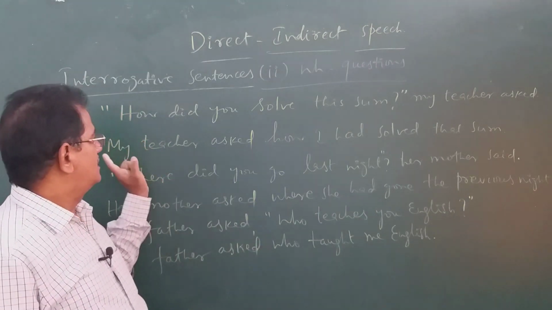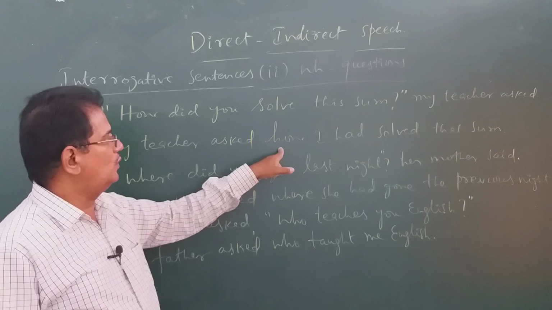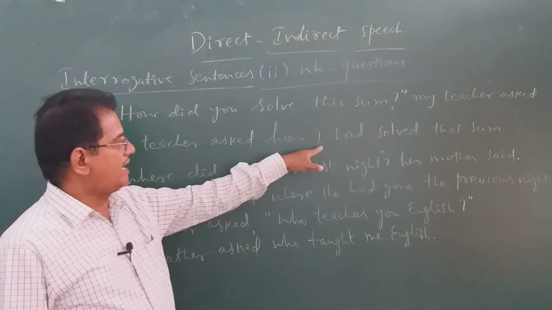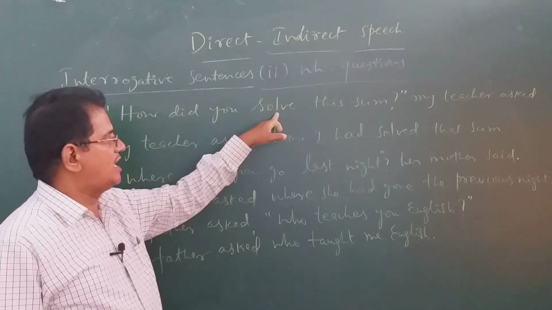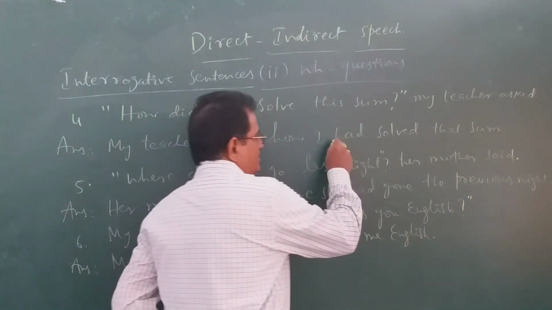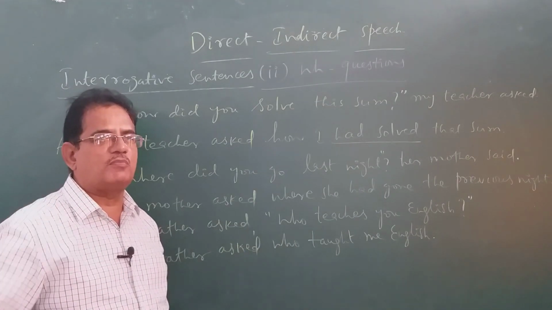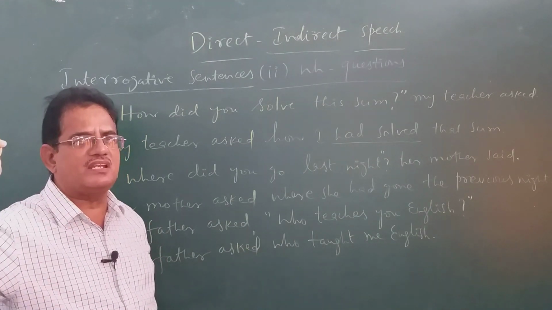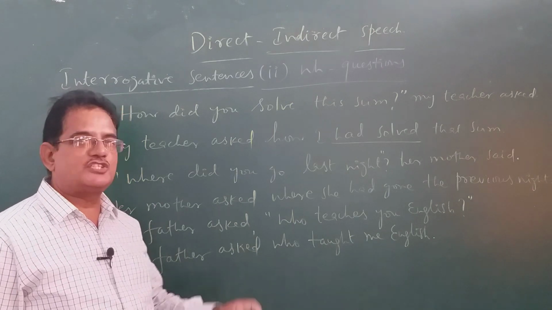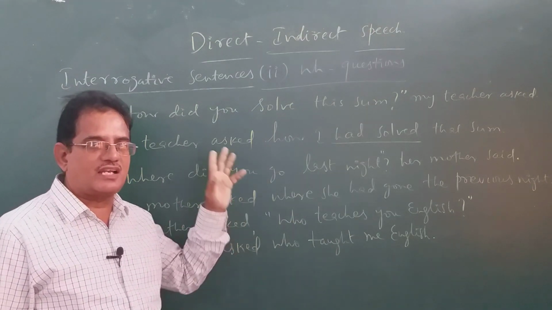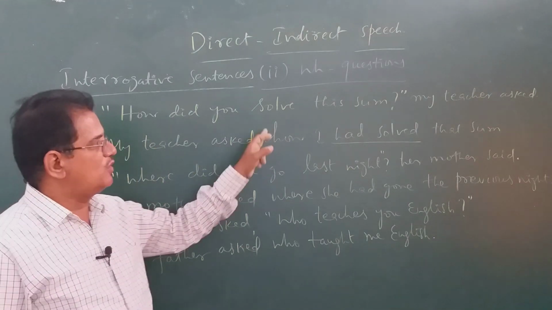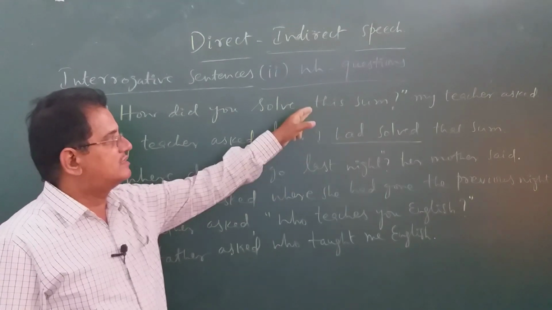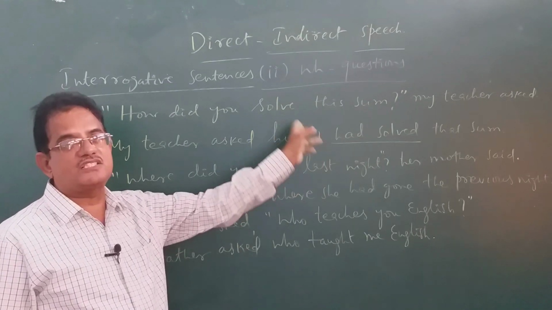Look at that. My teacher asked how you means I because she asked me. Did solve is past form, should be changed into past perfect, means had plus V3. See, tense form is applicable, tenses are applied in every grammar topic. So unless you identify the tense, you can never write the correct answers for any kind of sentence. The teacher asked how I had solved, this becomes that. I had solved that sum.